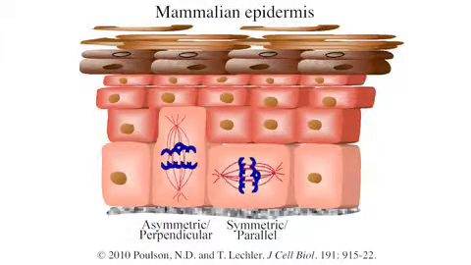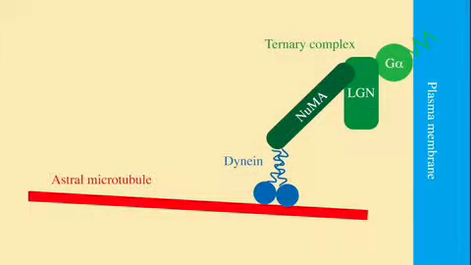When a cell divides, the position of the mitotic spindle helps determine the fate of its daughter cells. Spindle positioning is controlled by the microtubule-based motor dynein and a conserved ternary complex that, in human cells, consists of the proteins NuMA, LGN and G-alpha, as Pierre Gönczy from the Swiss Federal Institute of Technology in Lausanne explains.